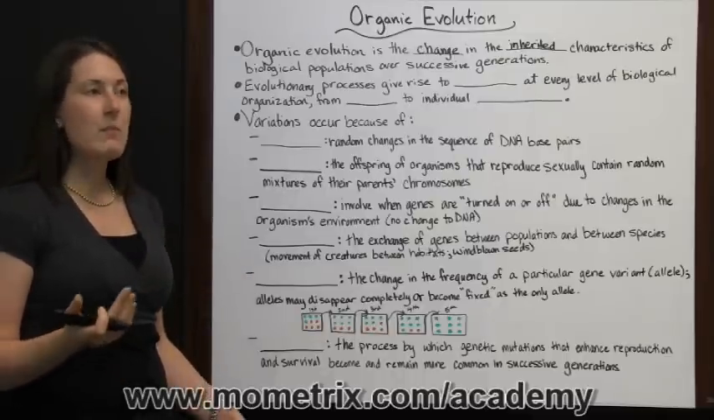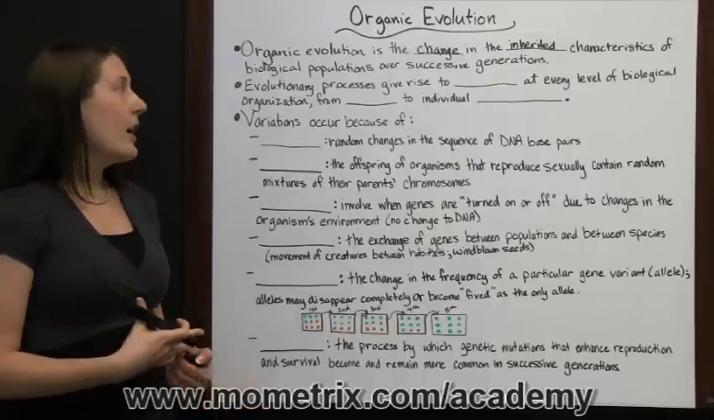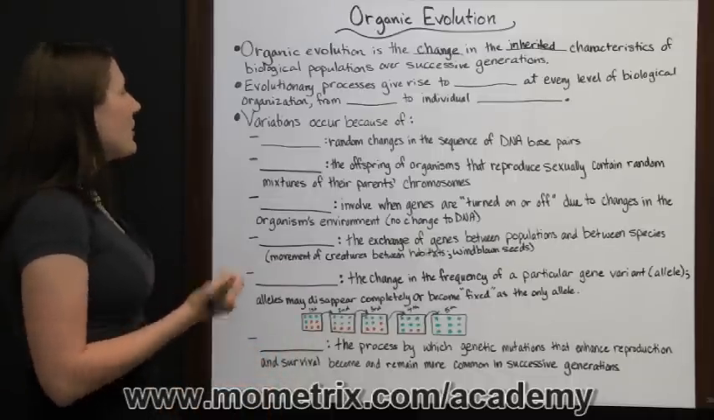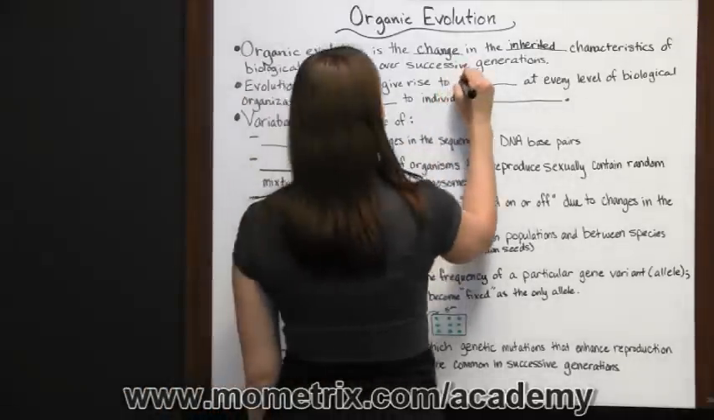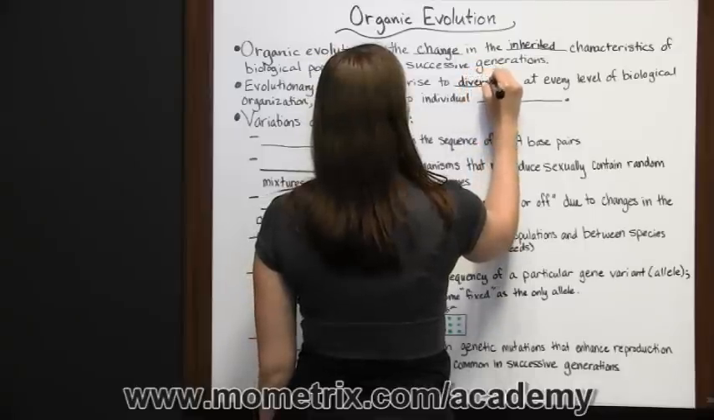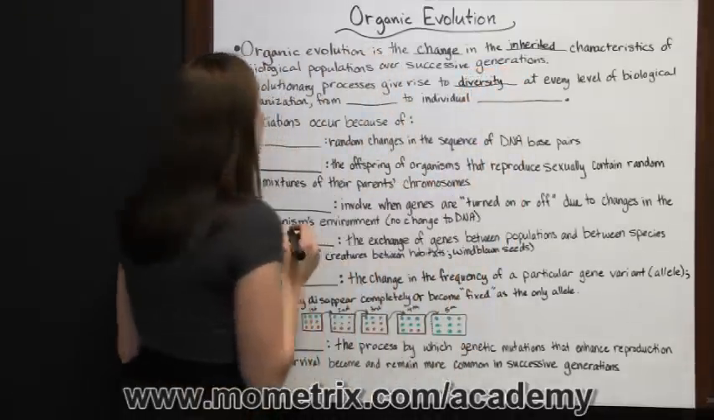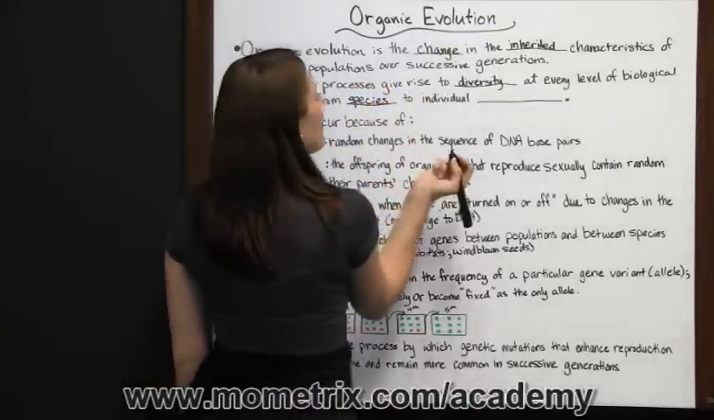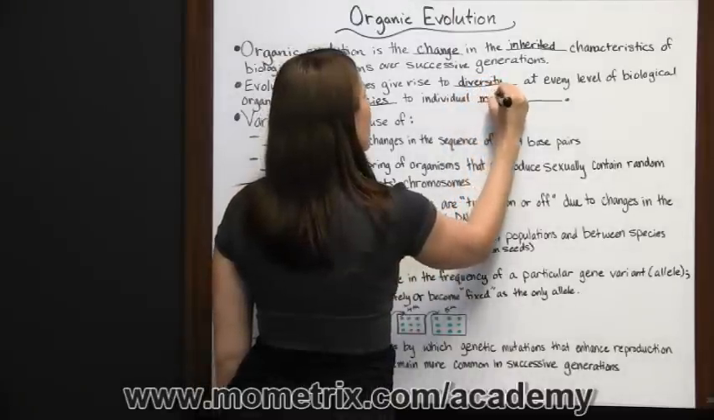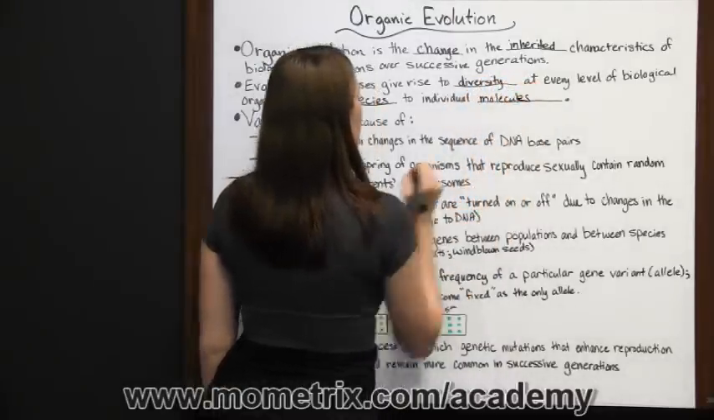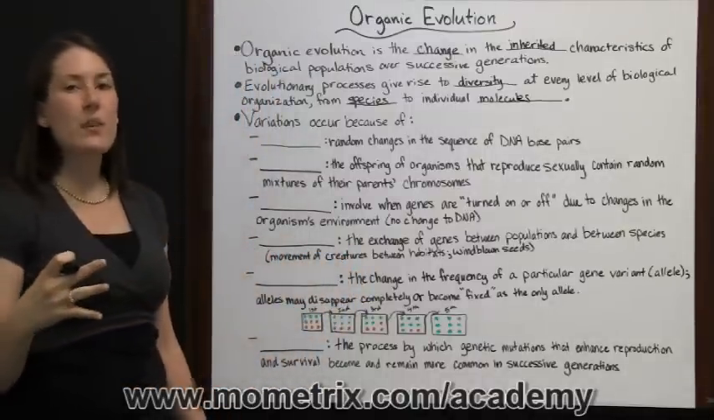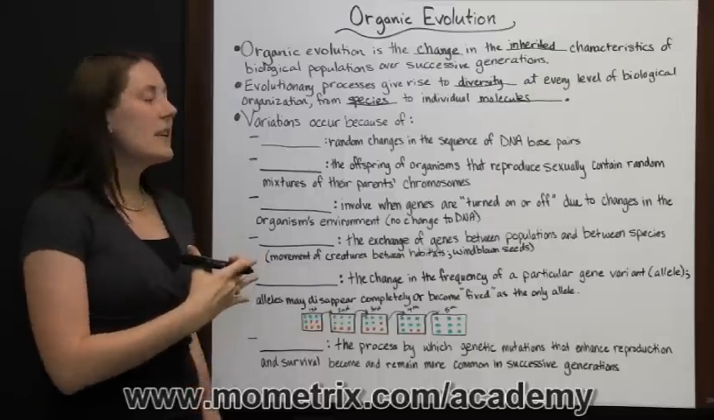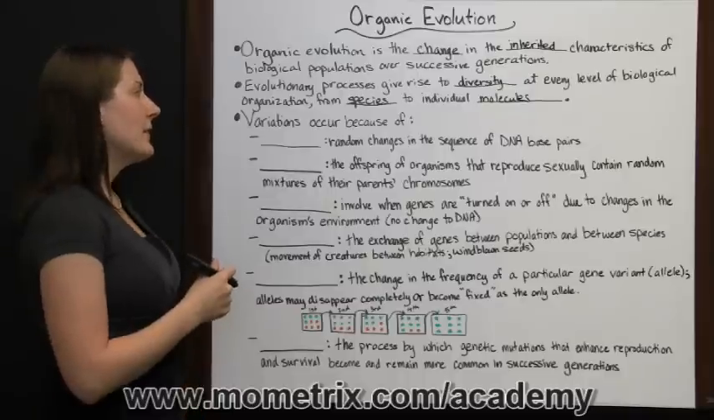And these changes could be positive, they could be negative, or it could be a change that doesn't really have an effect at all. It could be neutral. Now, evolutionary processes give rise to diversity at every level of biological organization, from species to individual molecules. So there's going to be diversity between each species, and then within a species, the individuals are going to be different, and then within the individuals, the molecules are going to have diversity.